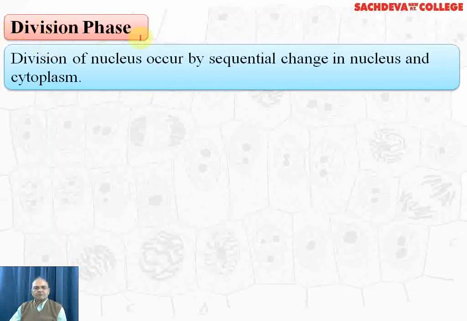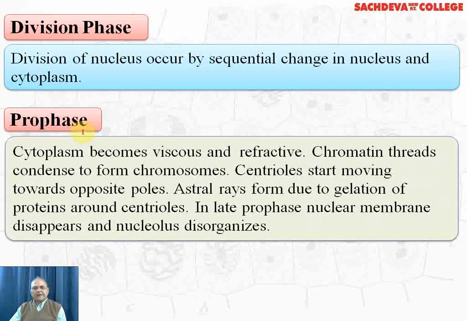Division phase. Division of nucleus occurs by sequential changes in nucleus and cytoplasm. You know, the first phase is the prophase, and here you will see the cytoplasm becomes viscous and refractive. Chromatin threads condense, that is, they become thick and conspicuous due to loss of water, and they become distinct chromosomes.